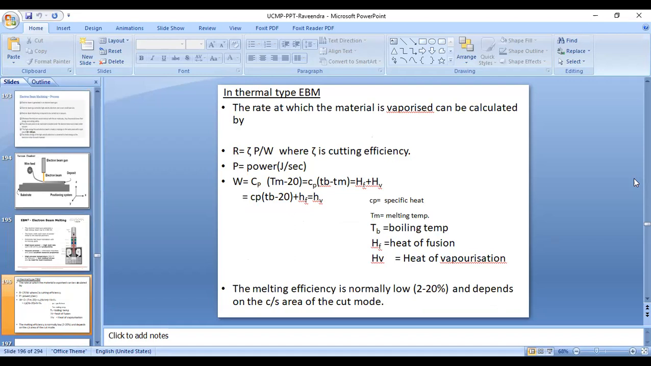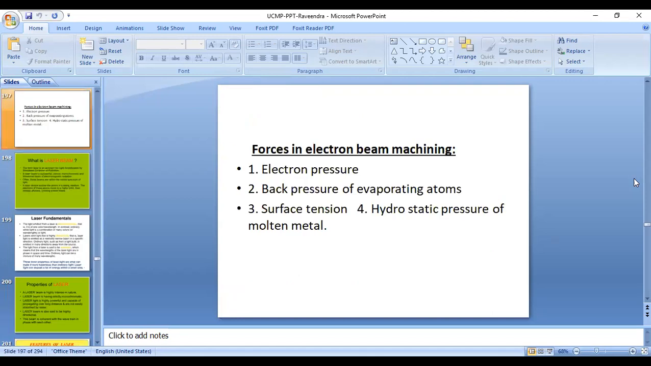In thermal type EBM, the rate at which material is vaporized can be calculated by R = ρP/W, where ρ is the cutting efficiency, P is the power, and W is the total energy equation. The melting efficiency is normally low, that is 2 to 20%, and depends upon the cross-section area of the cut. Forces in electron beam machining are electron pressure, back pressure of evaporating atoms, surface tension, and hydrostatic pressure of the molten metal.